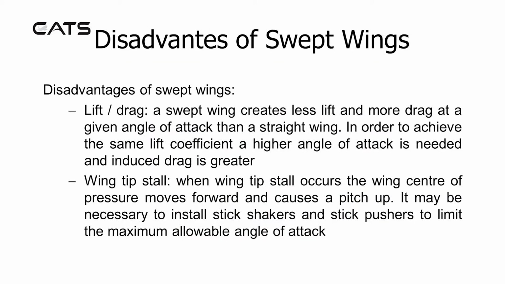Disadvantages of swept wings. In terms of lift and drag, a swept wing creates less lift and more drag at a given angle of attack than a straight wing. In order to achieve the same lift coefficient, a higher angle of attack is needed and induced drag is greater.